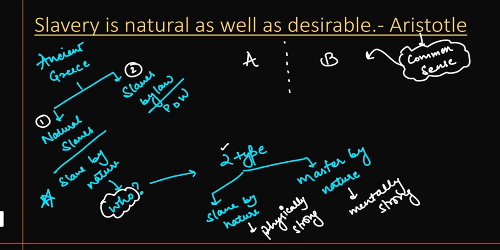So he's saying that nature has made some persons physically strong so that they can perform physical work for longer durations, while nature has made some men mentally strong. Why? Because nature wants them to be involved in works which require mental work or reason, and here it is physical work.